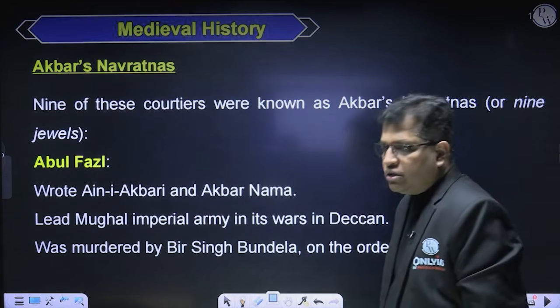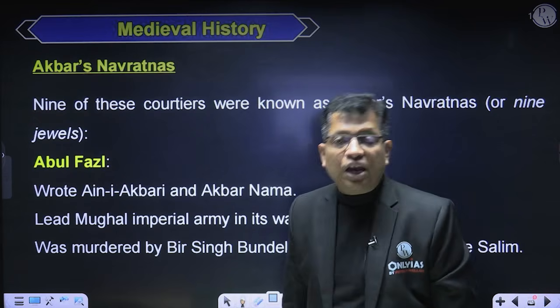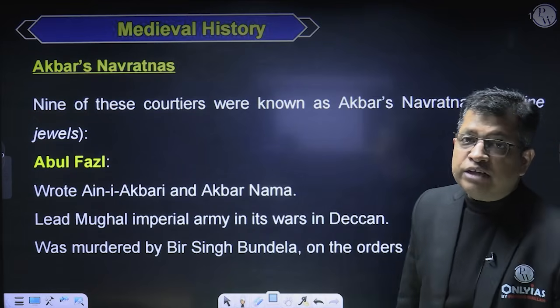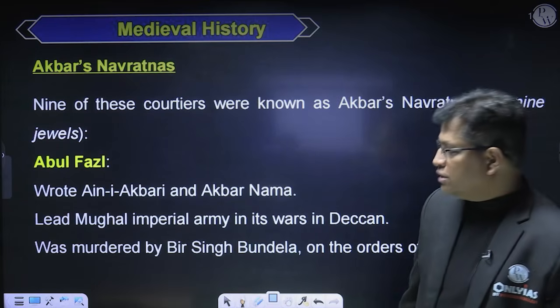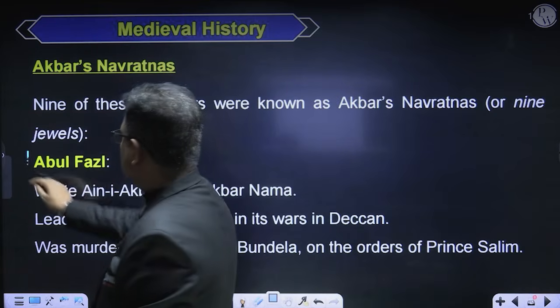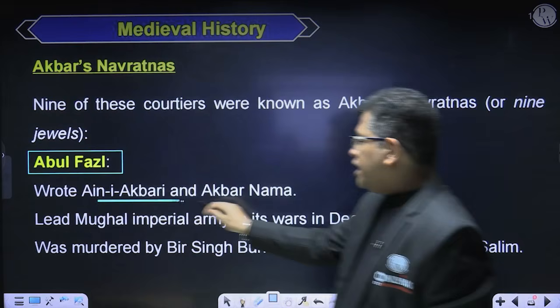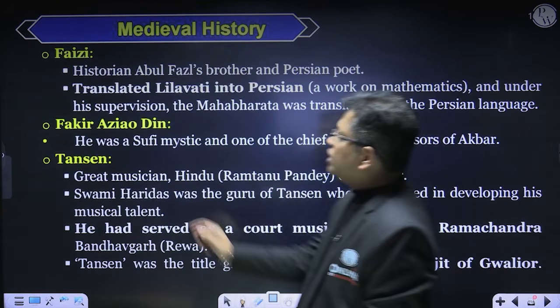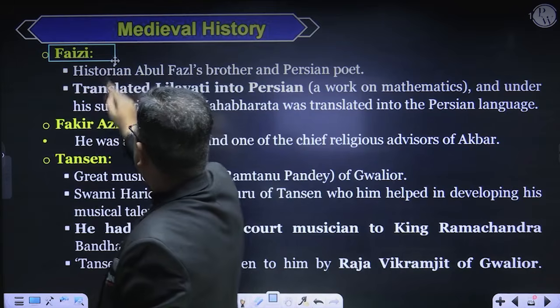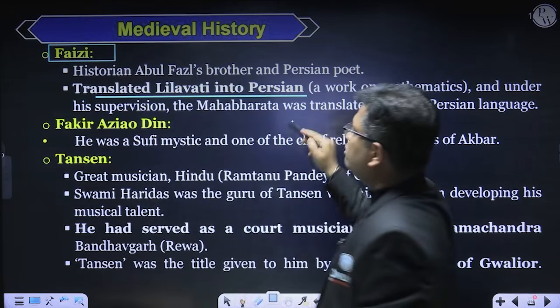Akbar's court was decorated by nine luminaries, or nine gems of different walks of life. They are known as Navaratna. One such was Abul Fazl. He had written Ain-e-Akbari and the Akbar Nama, right? Then is Faizi. He had translated Lilavati into the Persian language.